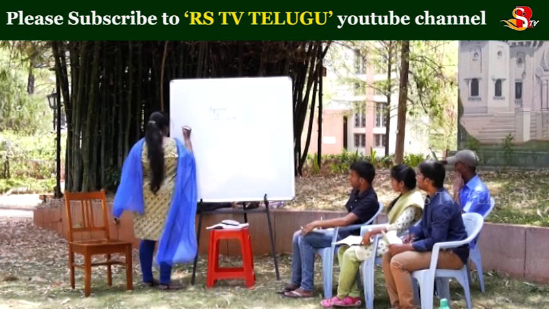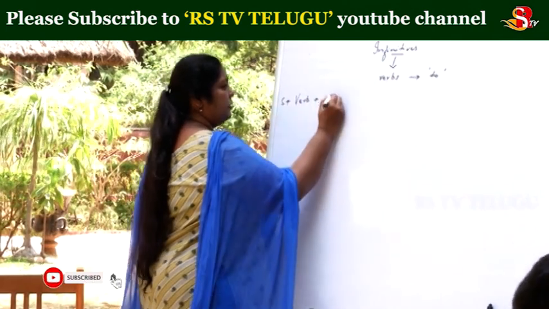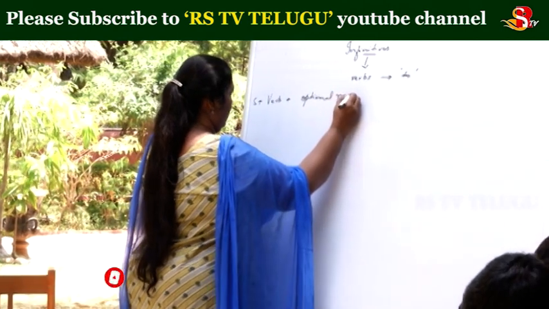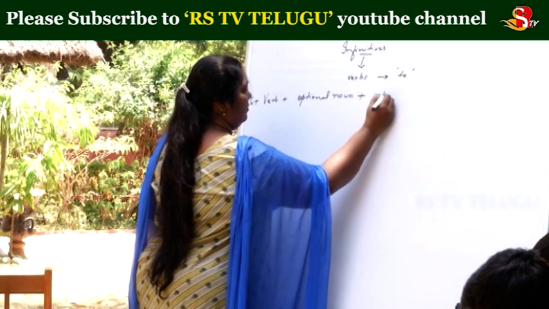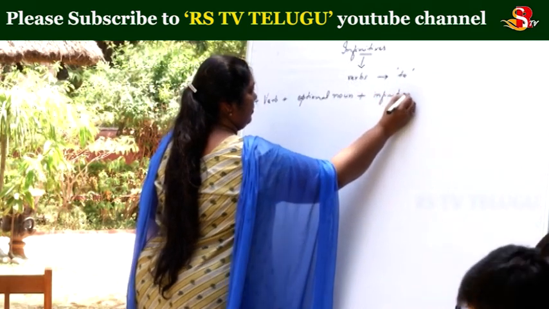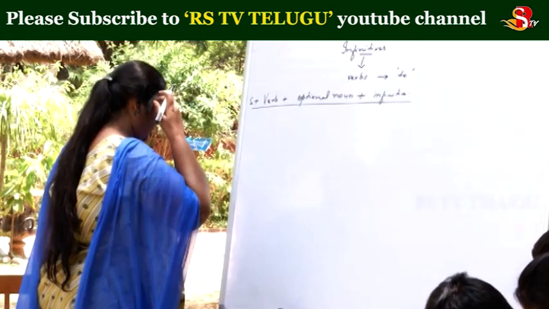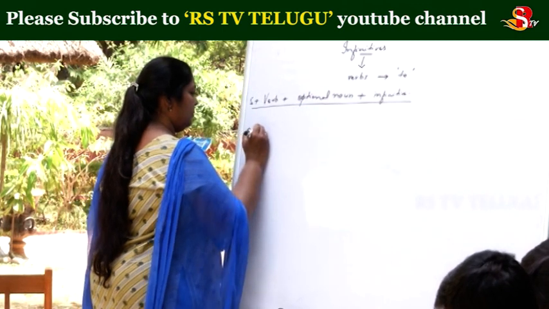This one goes to subject plus verb plus optional noun plus infinitive. Here I say ask.